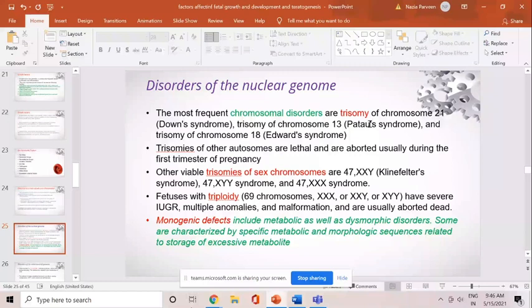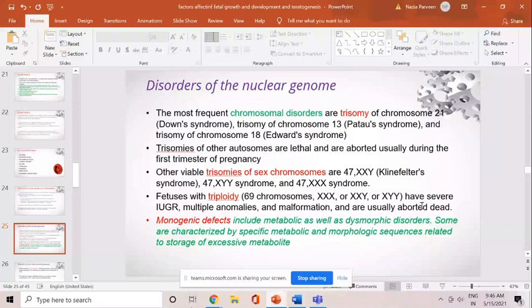They will never result in a viable fetus. But the trisomies of sex chromosomes can result in a live fetus, and there are fetuses with triploidy, like 3X chromosome, 2X and Y, 1X and 2Y. They have severe IUGR, multiple anomalies, and malformations, and they are either aborted or born dead.